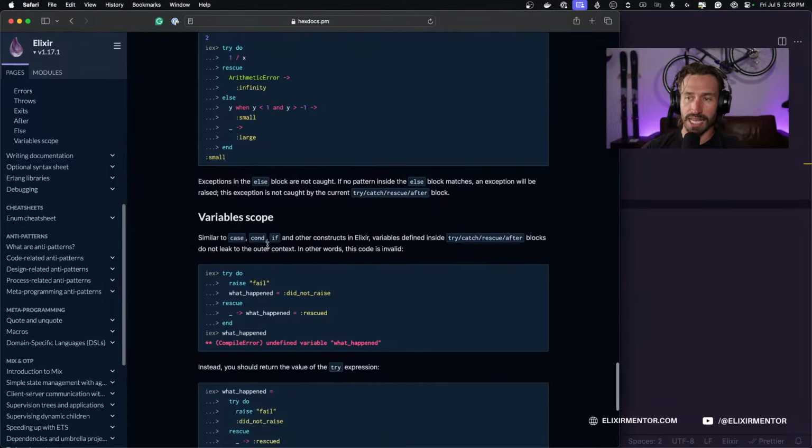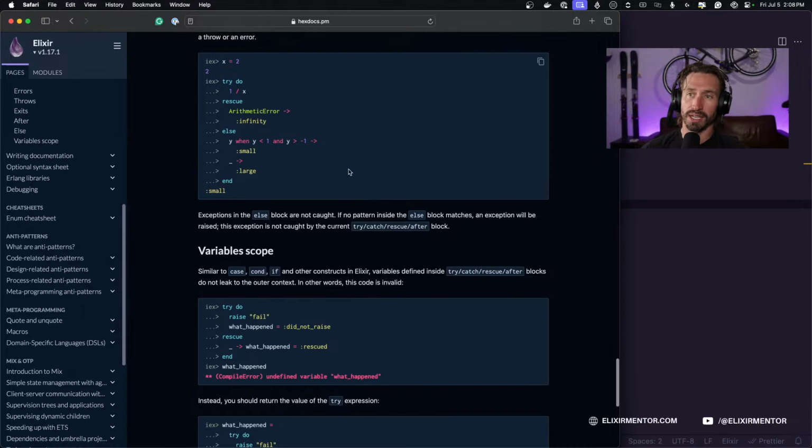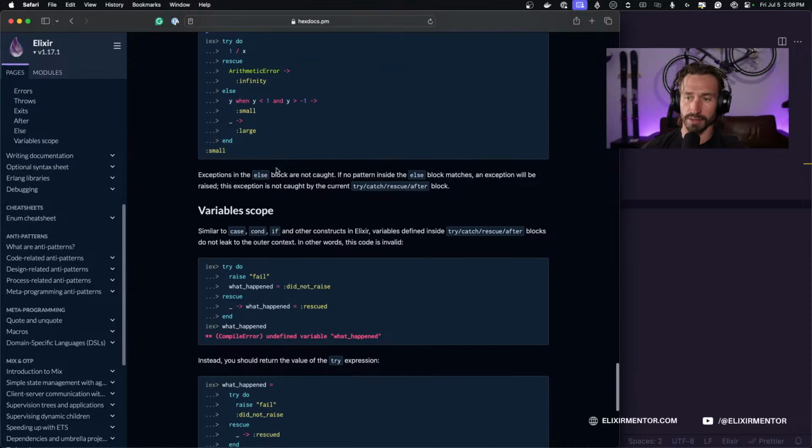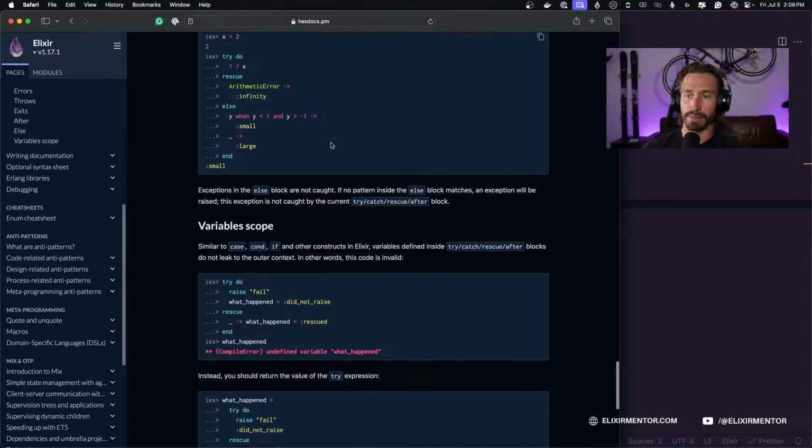So exceptions in the else block are not caught. If no pattern inside the else block matches, an exception will be raised. This exception is not caught by the current try block. So else is outside of this try block. Okay, so that makes sense, I think.